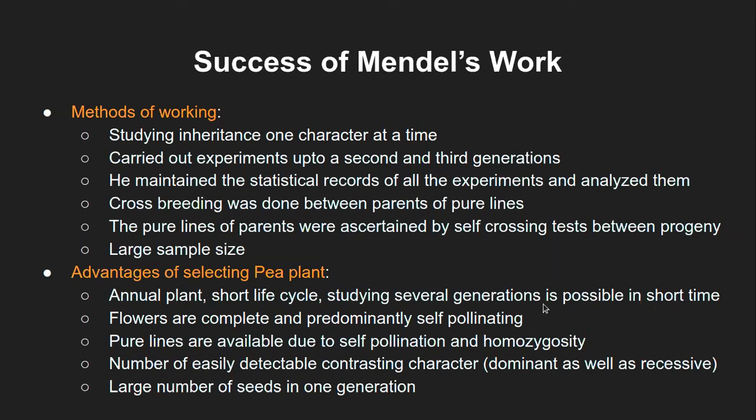And these pure lines are available due to self-pollination and homozygosity. Whenever you wanted to do experiments with the pure lines, they were available, and they can be maintained by self-pollination, ultimately maintaining the homozygosity. We are going to look into homozygosity, but it means both of the alleles code for the same gene or same trait, right?